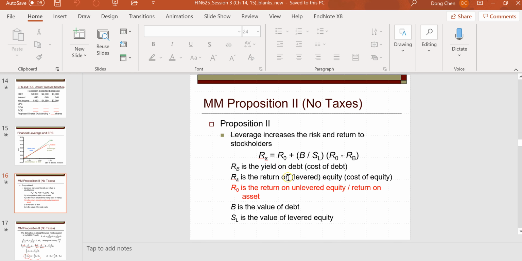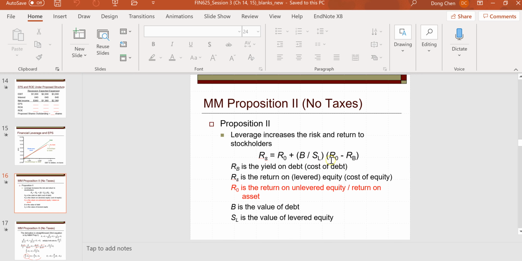So it's also called the cost of unlevered equity, or return on the unlevered equity, plus B over S, that's the debt over equity, times parentheses R0 minus RB. RB here is the cost of debt, the before-tax cost of debt.